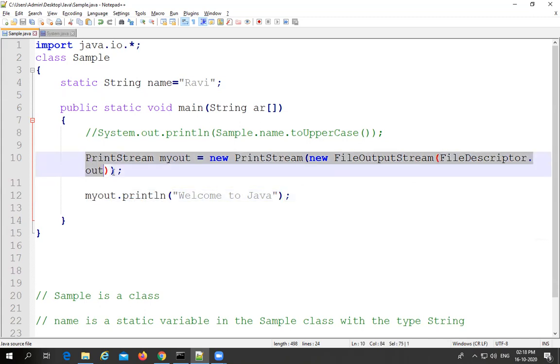But it is a long process. It is very difficult. Why? Because in order to do this entire process, we have to write this entire line as well as import the java.io package. Why? Because the PrintStream, FileOutputStream as well as FileDescriptor classes are available in the IO package. So we have to import that package, and then only do you have the flexibility to use this particular user defined object myOut in order to print the output message.